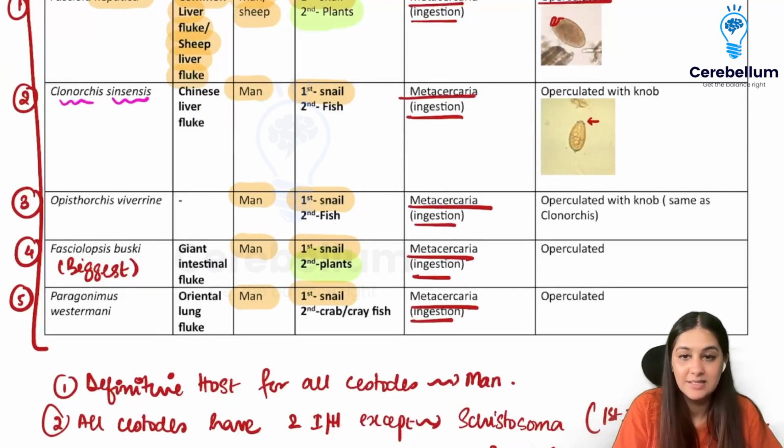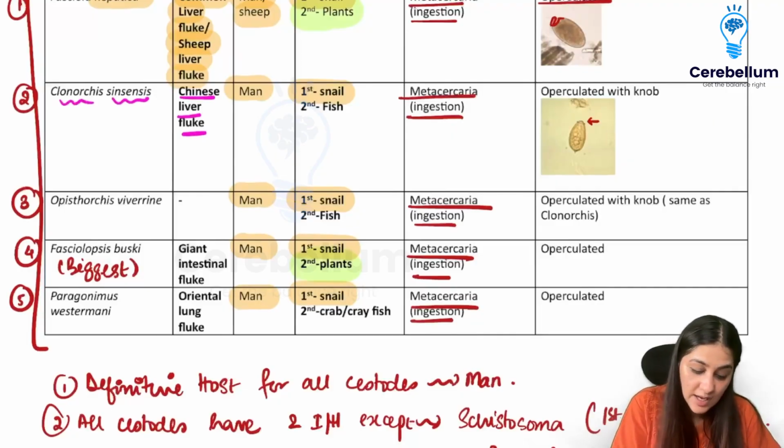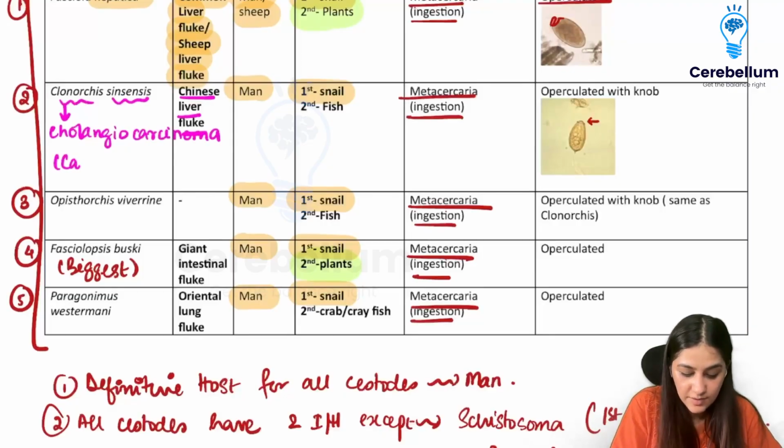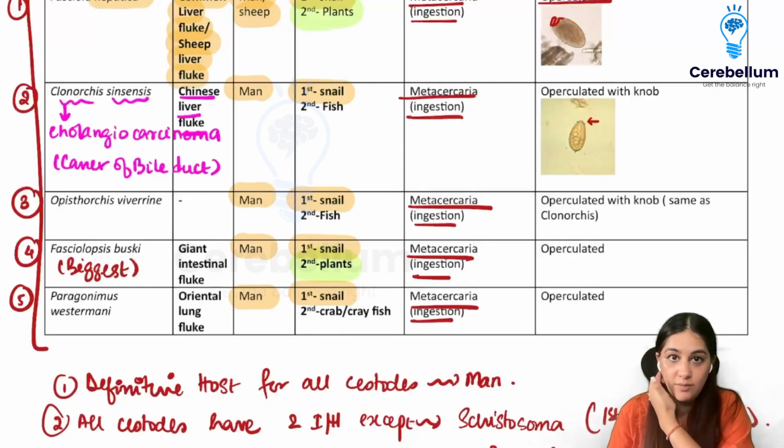Clonorchis sinensis. Clonorchis is called the Chinese liver fluke. And this is also the cause of cholangiocarcinoma. Cholangiocarcinoma is the cancer of the bile duct, right? So this is something that can stay in the bile duct for a very long time and cause cholangiocarcinoma.